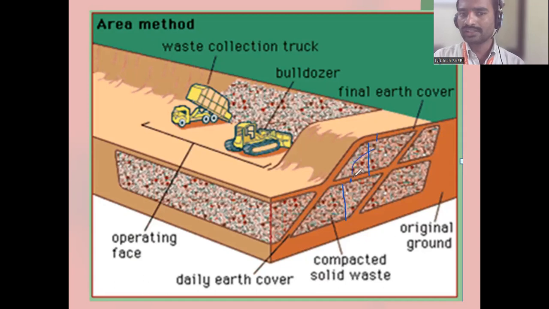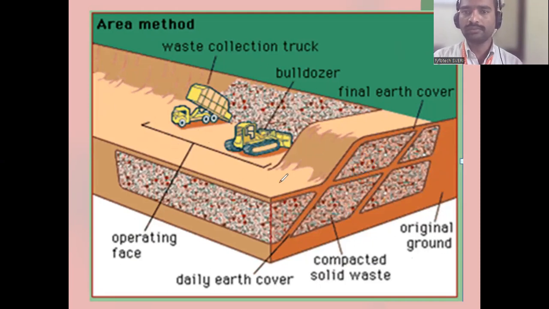Are you getting? This is one, this is one, like this. This is called an area. They will compact the solid waste. So this is the original ground. Okay, they will open like this. See how they have opened. So they are putting the waste like this. Finally, they are spreading the soil like this. Are you getting? Yes, sir. This is one of the methods in the area method.